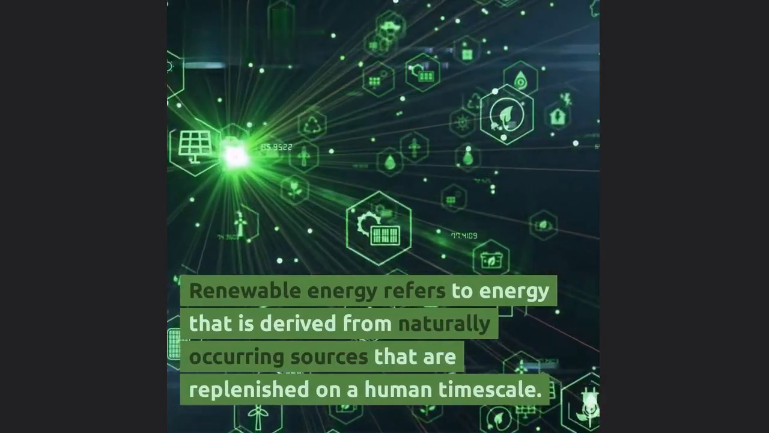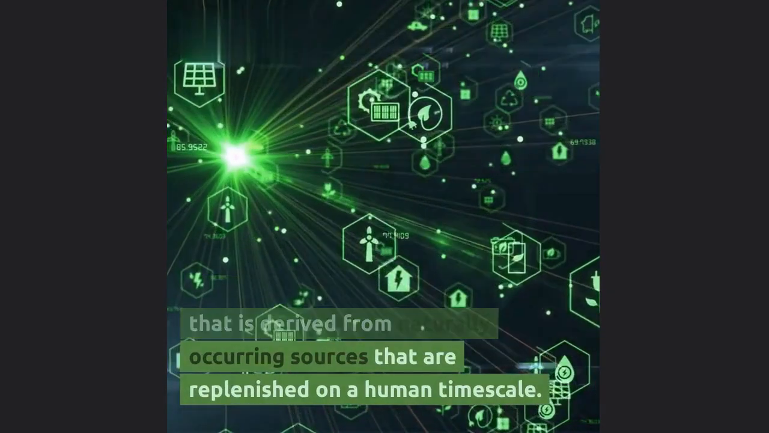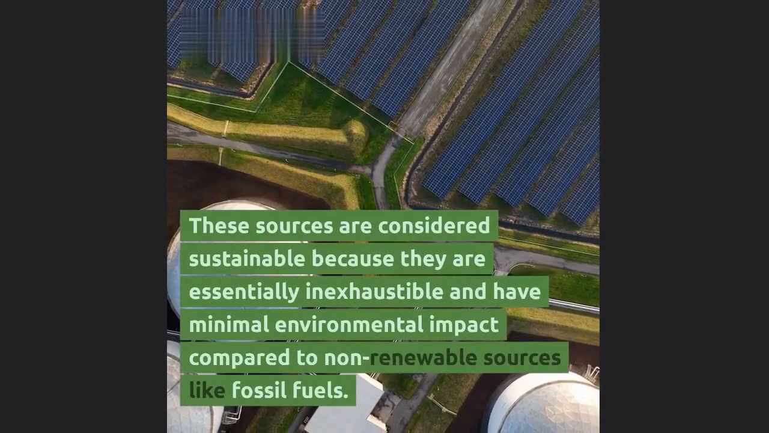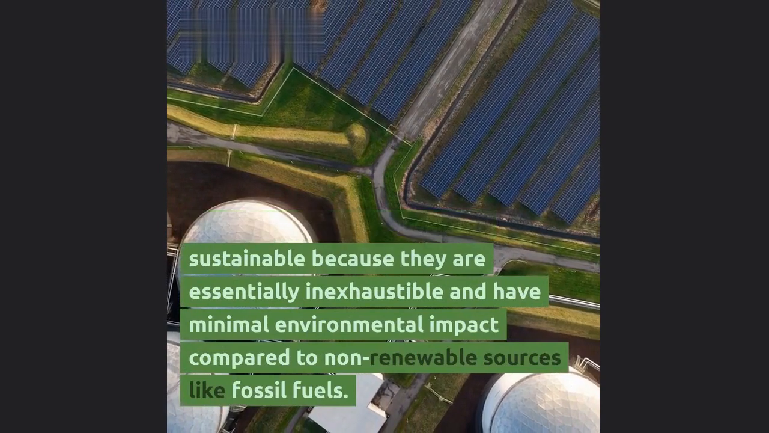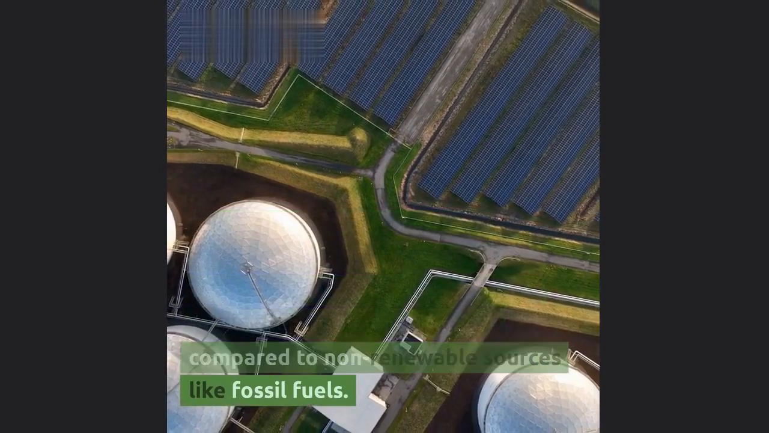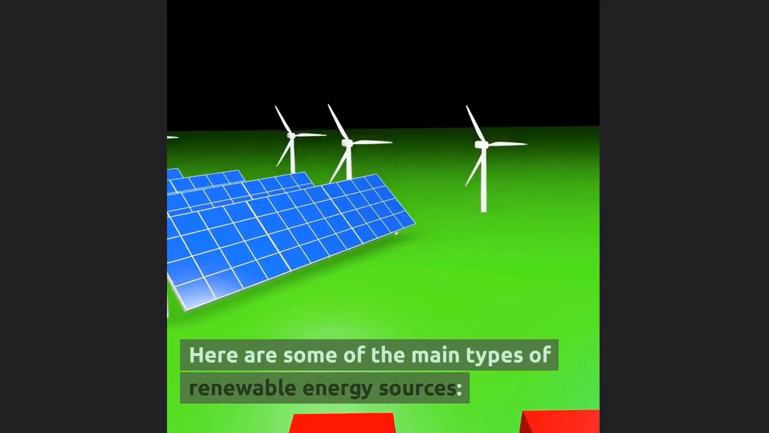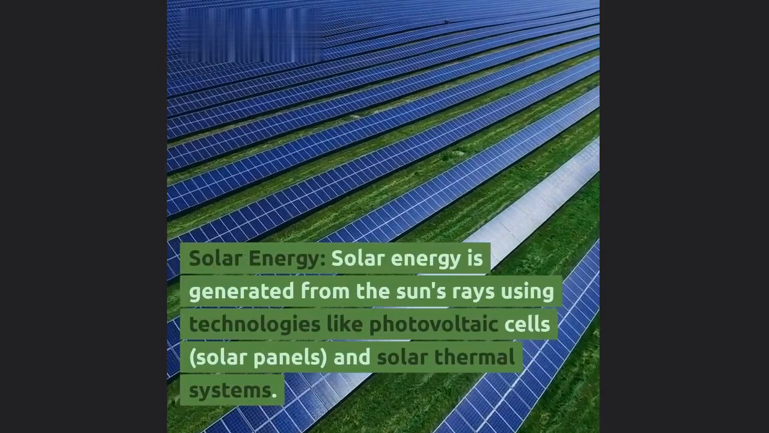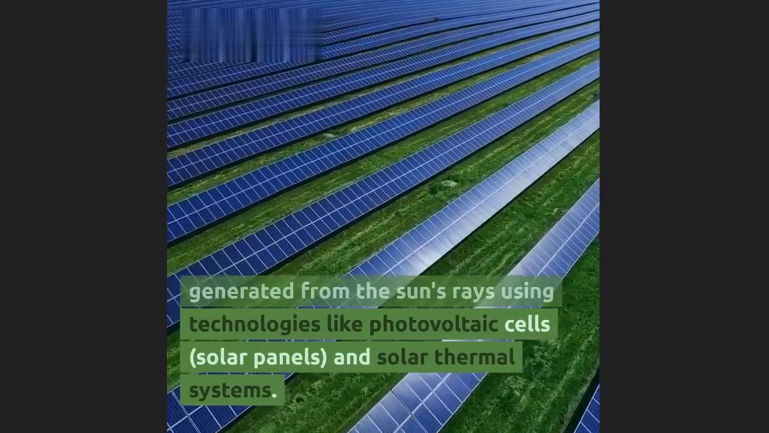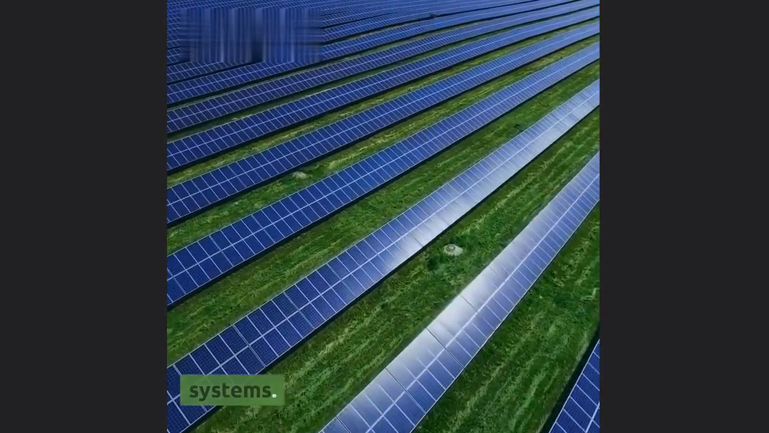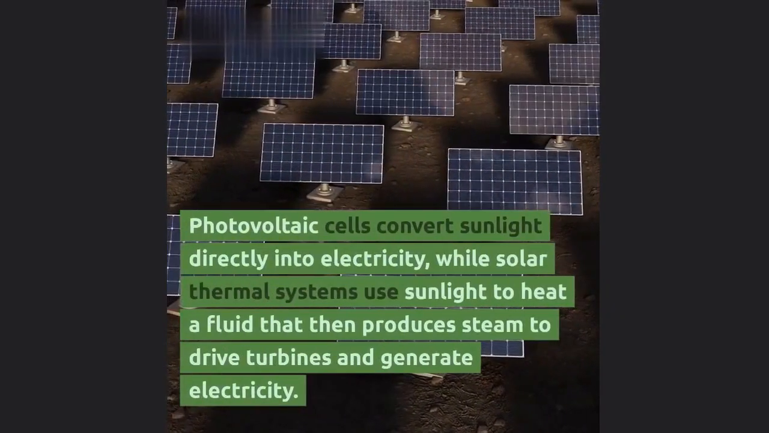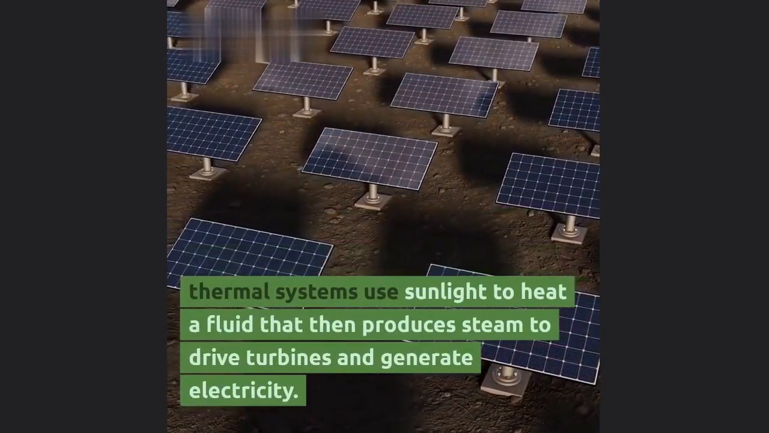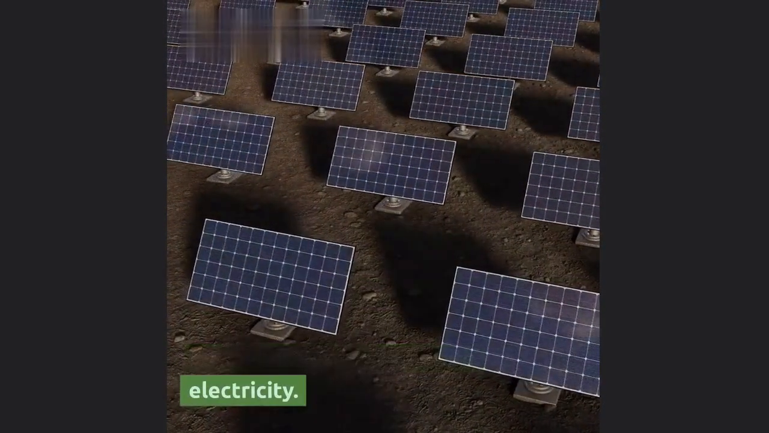Renewable energy refers to energy that is derived from naturally occurring sources that are replenished on a human timescale. These sources are considered sustainable because they are essentially inexhaustible and have minimal environmental impact compared to non-renewable sources like fossil fuels. Here are some of the main types of renewable energy sources. Solar energy. Solar energy is generated from the sun's rays using technologies like photovoltaic cells, solar panels, and solar thermal systems. Photovoltaic cells convert sunlight directly into electricity, while solar thermal systems use sunlight to heat a fluid that then produces steam to drive turbines and generate electricity.